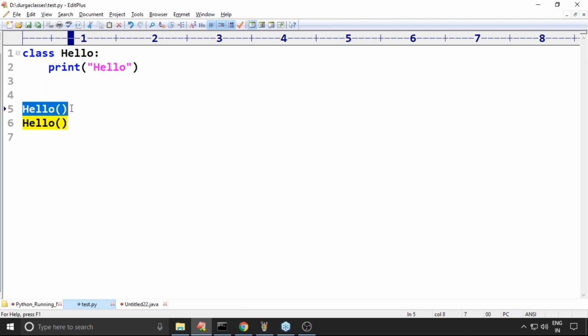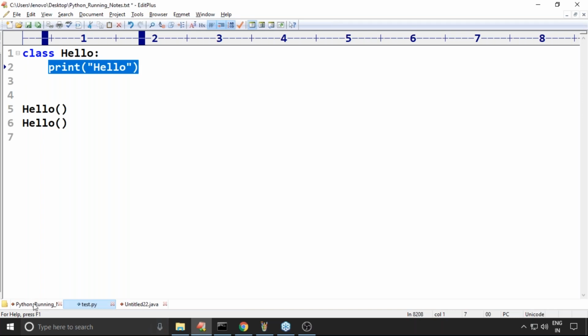Maybe at the time of creating an object, whatever code is there inside that is going to be executed only once. Maybe something like static initializers will be there whenever we are creating an object. How many times is this class going to be loaded? Only once. That's why maybe this one is going to execute only once.